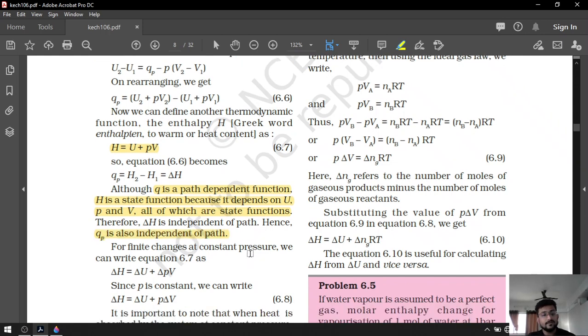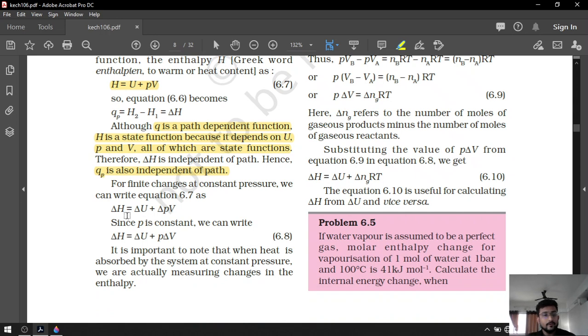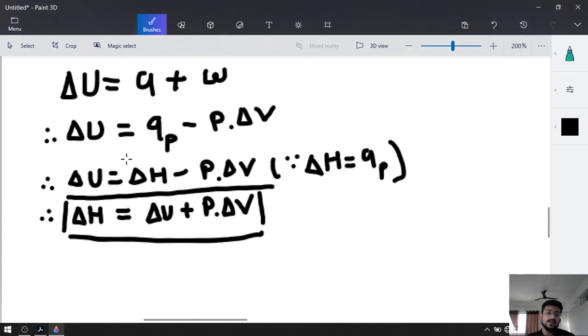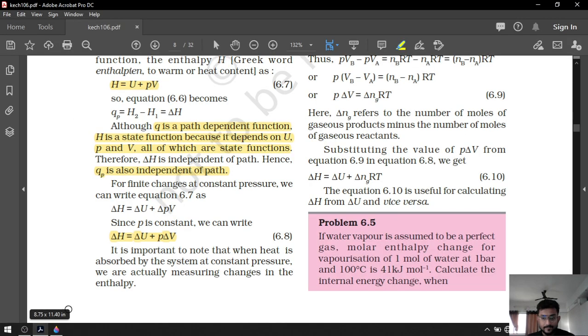So it is a state function. So we got a formula at constant pressure. We can write the equation like this, but as we know P is constant. That's why they arrived at this formula, and we did it in just two steps.